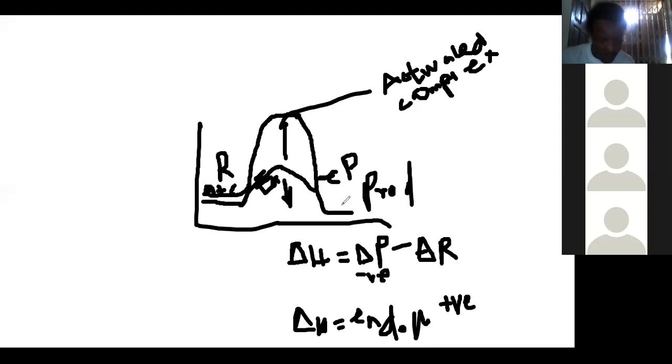I don't want to talk too much about that. I've used the diagram to explain all these things. When you are doing an exothermic reaction, the product will always be lower than the reactants. So the product will come down, and the reactants will be up, using the same diagram. With the endothermic, the product will be higher and the reactants will be down, so that when you subtract, you get a positive. Basically, that's what it means. I've explained all these things.